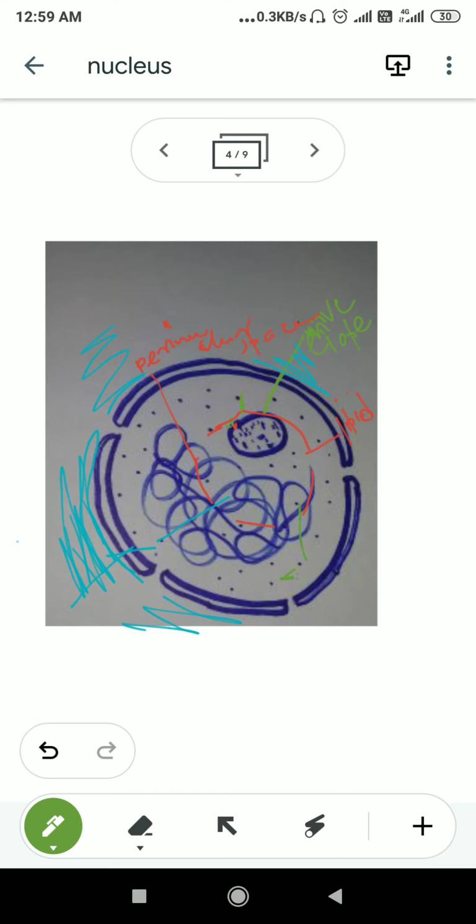This part is known as the matrix. The matrix where the parts of the nucleus are embedded or situated is known as the nucleoplasm. It is the matrix of the nucleus, actually like the cell protoplasm. The nucleoplasm is also a matrix for the nucleus.